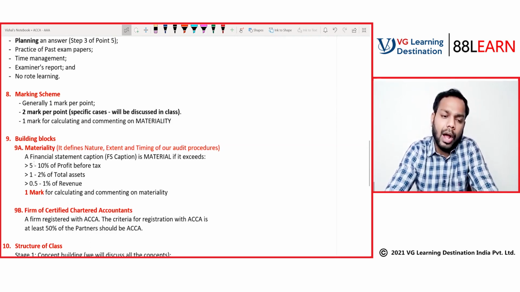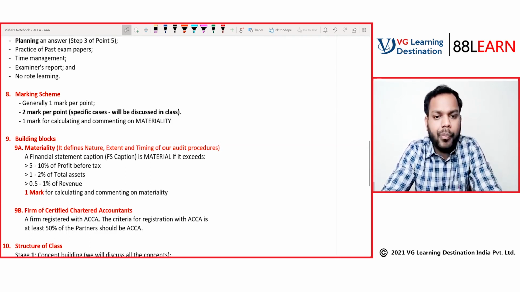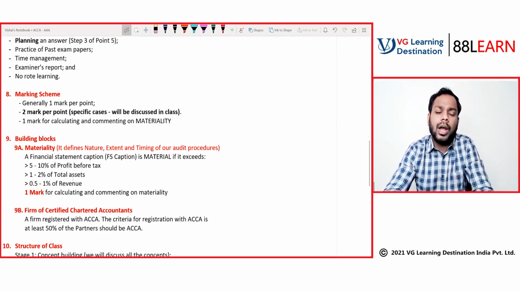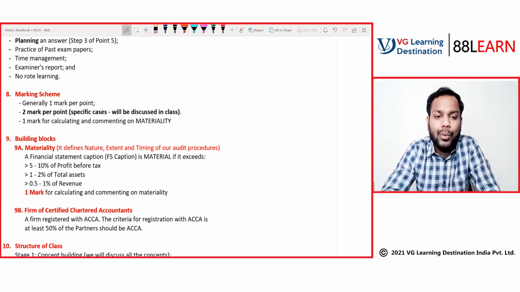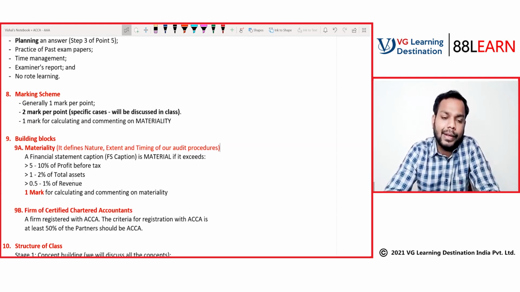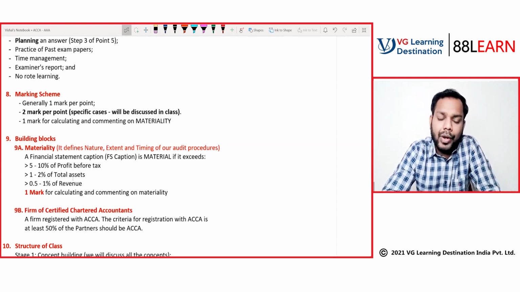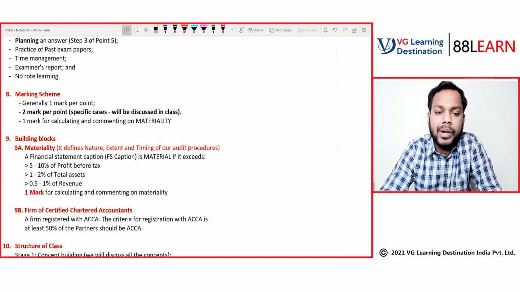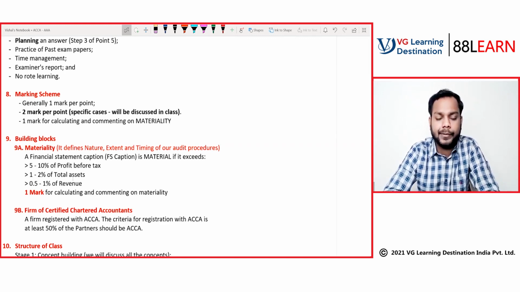Okay, now we understood the meaning of materiality and how it is used. Now let's see how to calculate materiality. If you are taking profit before tax as the base, we will calculate materiality as a number somewhere in the range of 5 to 10% of profit before tax. Let me explain, then I'll give an example. After completing building blocks, we'll take a break and then start our new topic for today.